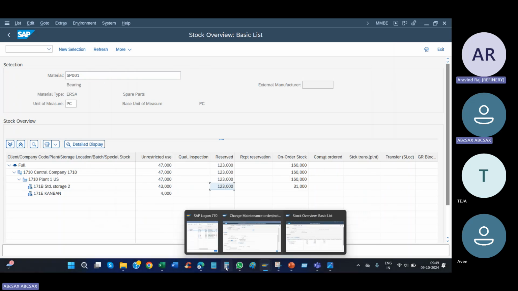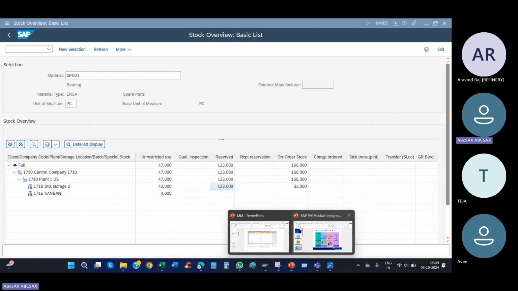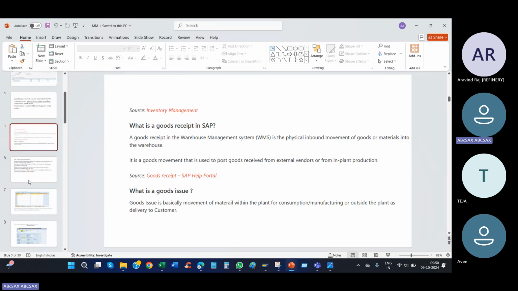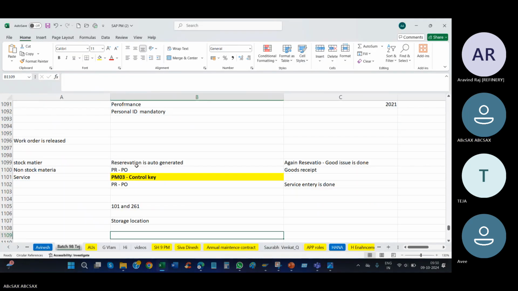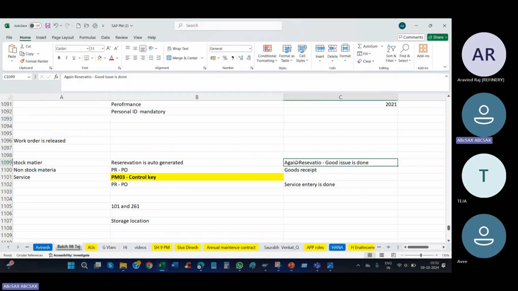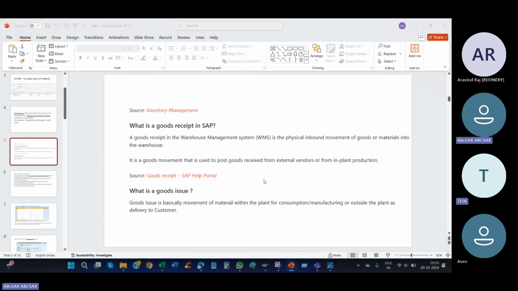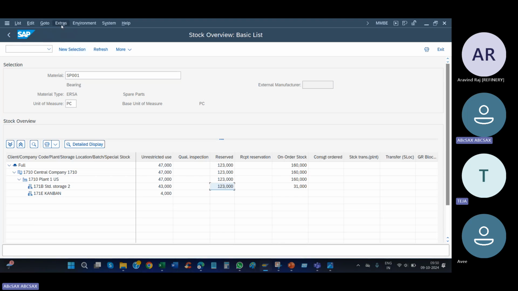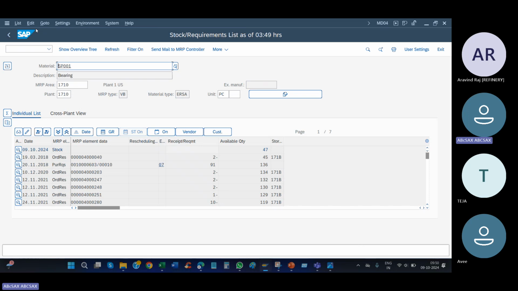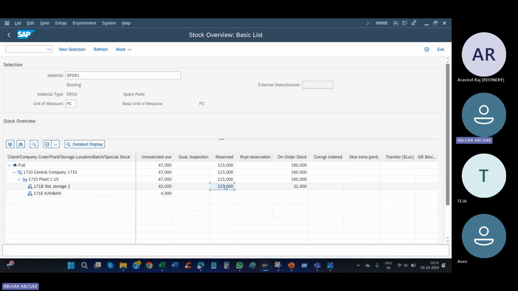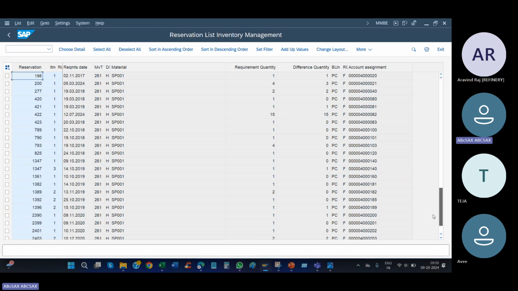Now against this reservation, we are doing goods issue. Against the reservation, which I told you means stock material, I need to do goods issue. This reservation has my work order number; it is created against my work order. So this is the reservation number 99027.